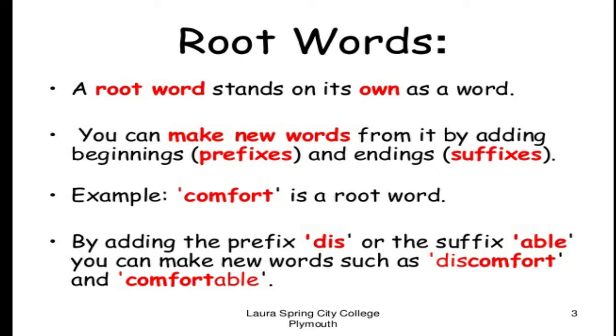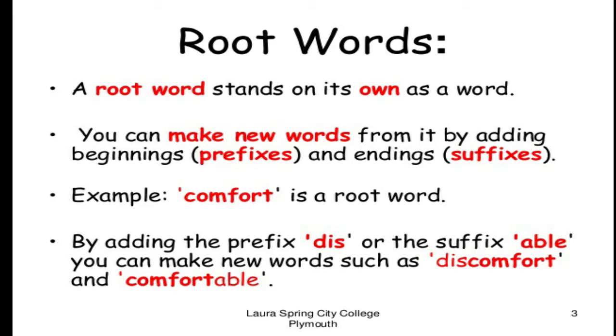So you can make new words from it by adding beginning or ending. By adding prefix or suffix to the root word we can make new words. That's what we had learned previously, the prefix, right? We have added group of letters to the root word at the beginning. Now we are going to learn suffix, where we are going to add group of letters at the end of